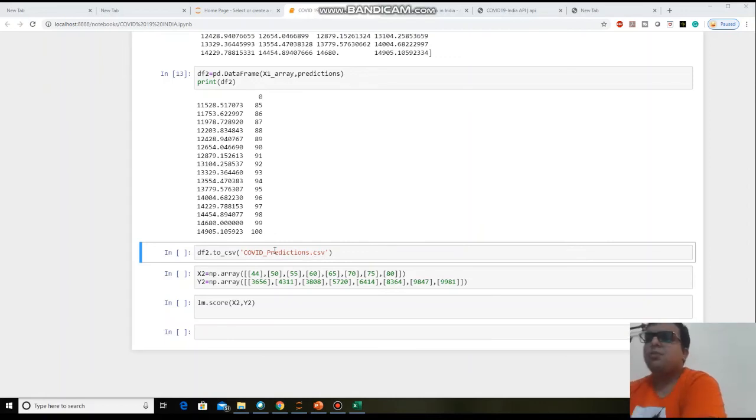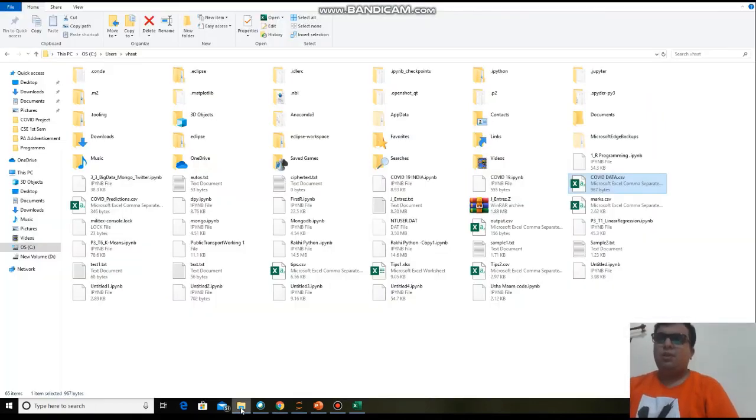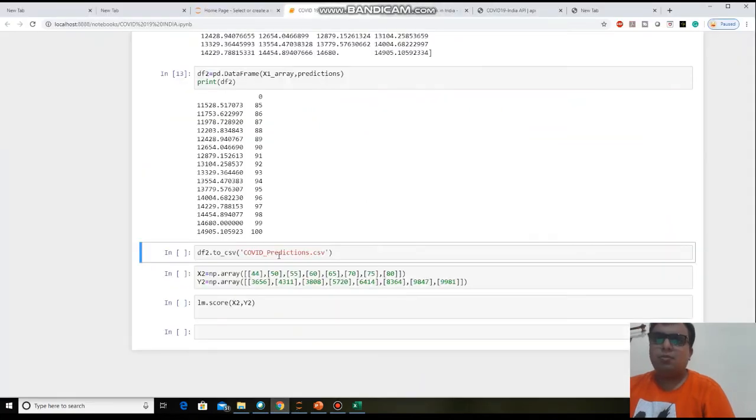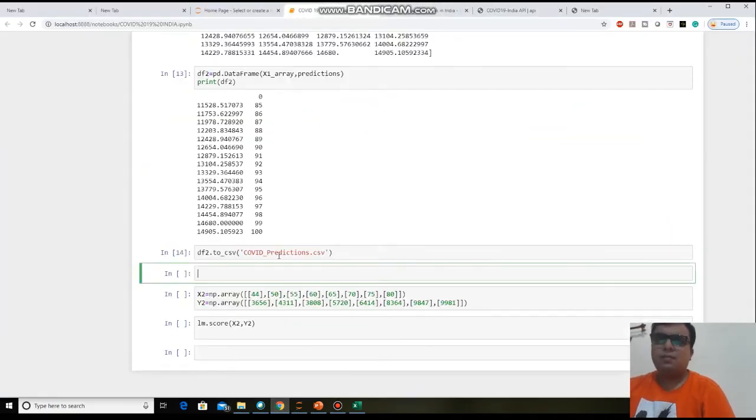Now what I need to do, you just open this file from your directory. So where is that file? That file will get created after running this line. So first of all we need to run this line. Okay, so this line is executed.